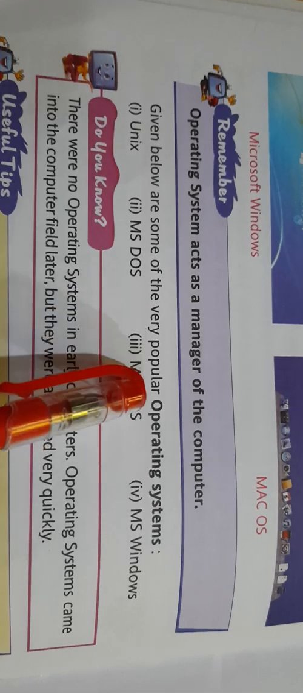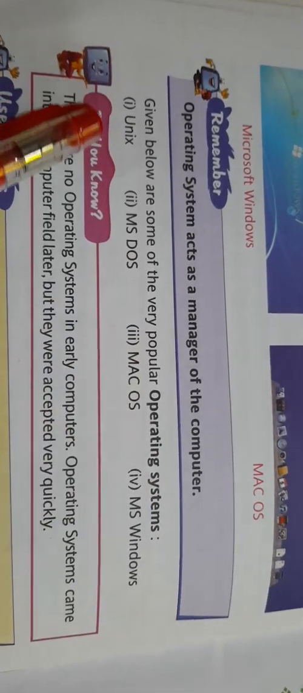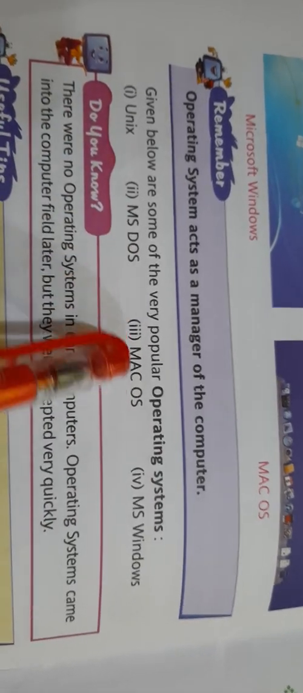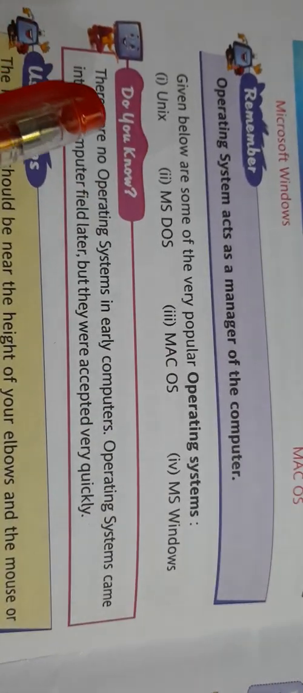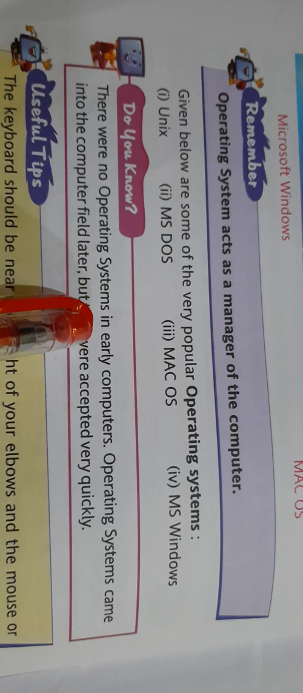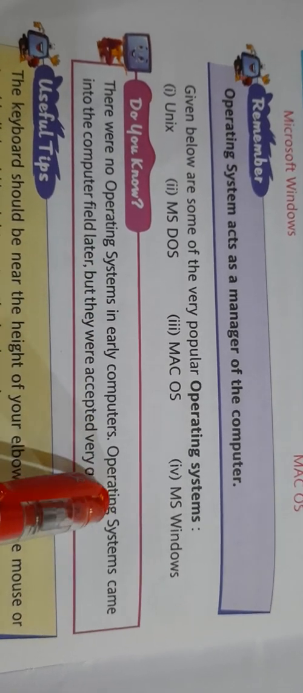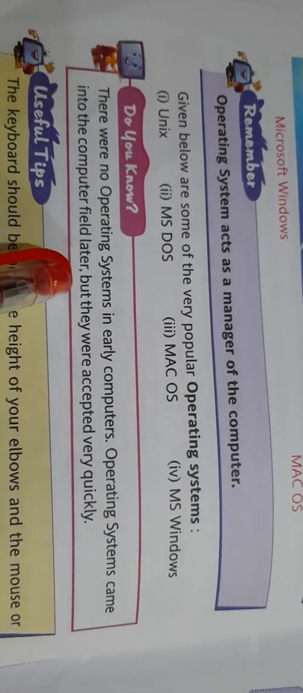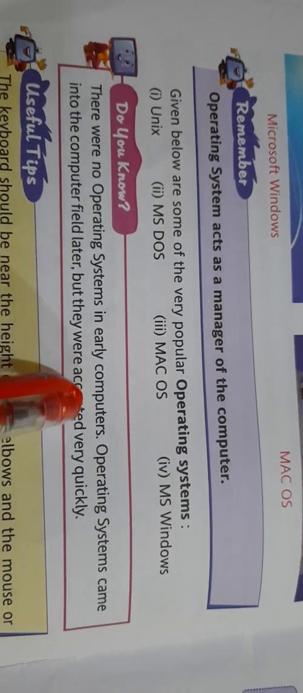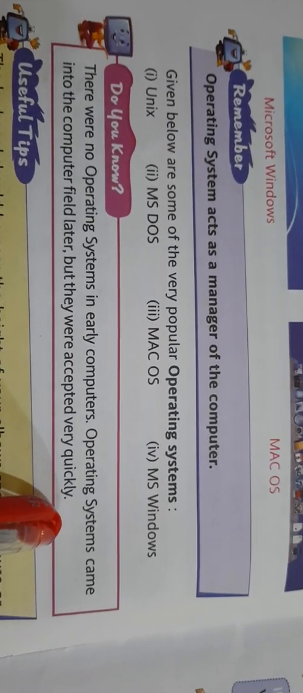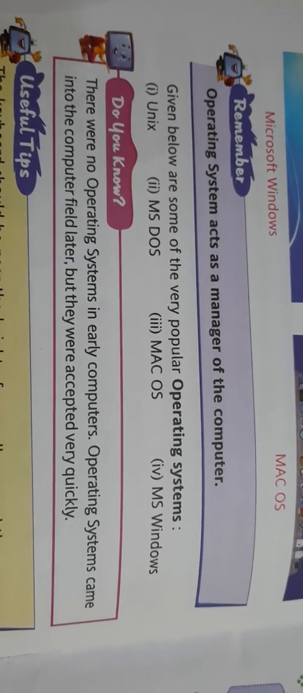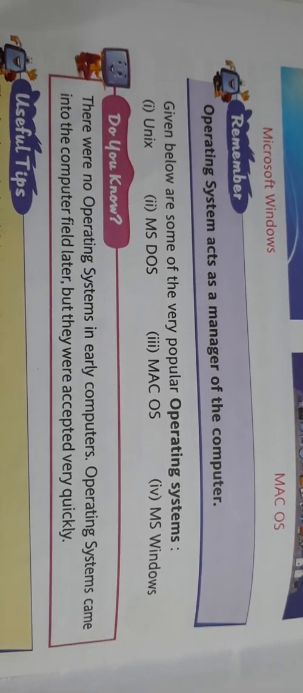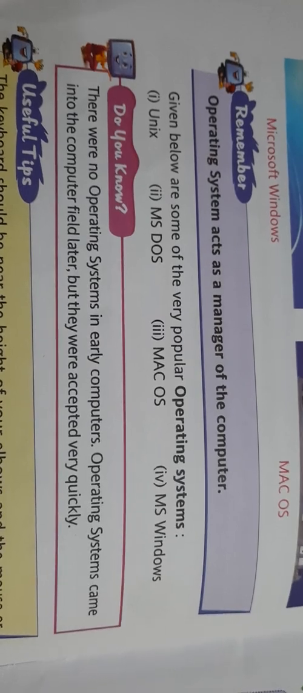Given below are some of the very popular operating systems: Unix, MS-DOS, MacOS, and MS Windows. Do you know there were no operating systems in early computers? Operating systems came into the computer field later, but they were accepted very quickly. Earlier computers were very huge, but they had no operating systems.